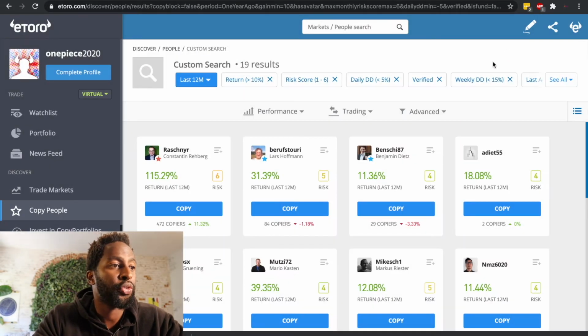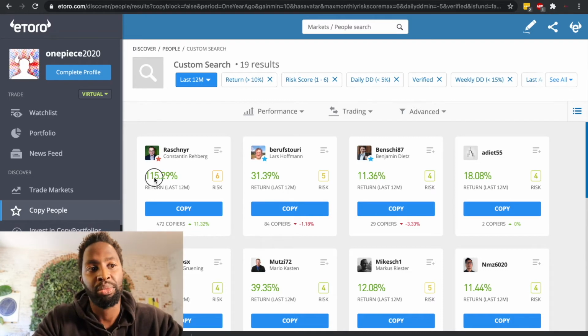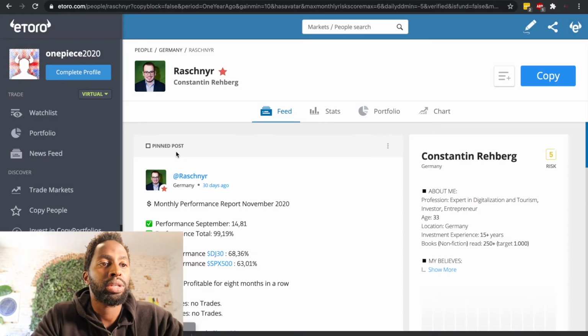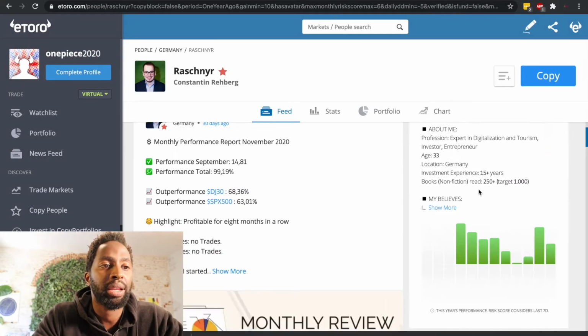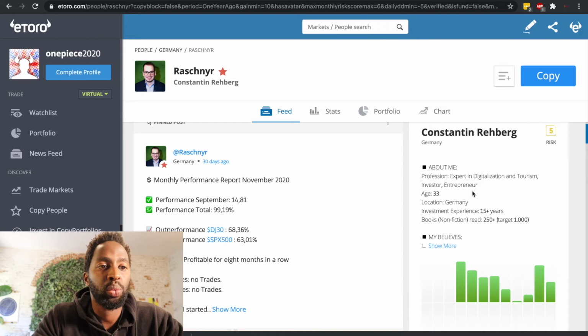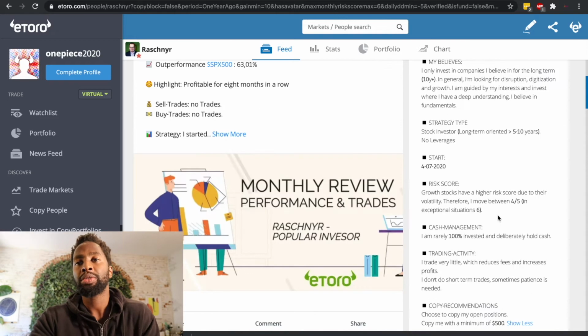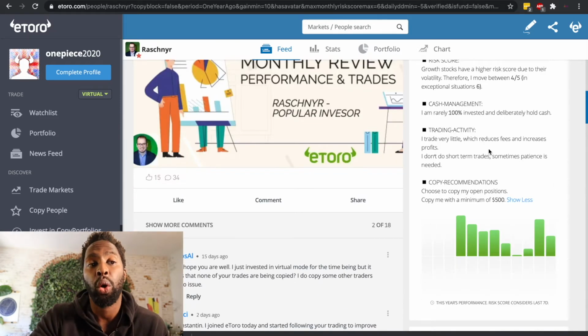So you can go for the first one, which is Konstantin Reber, most likely a German person. You can also read about him: his profession, his investment, his location, a book that he likes to read, his belief, and also his strategy. Most of them will also give us a suggestion on what should be the right amount of money to copy them. In this case, the minimum is $500. So let's look at his stats.